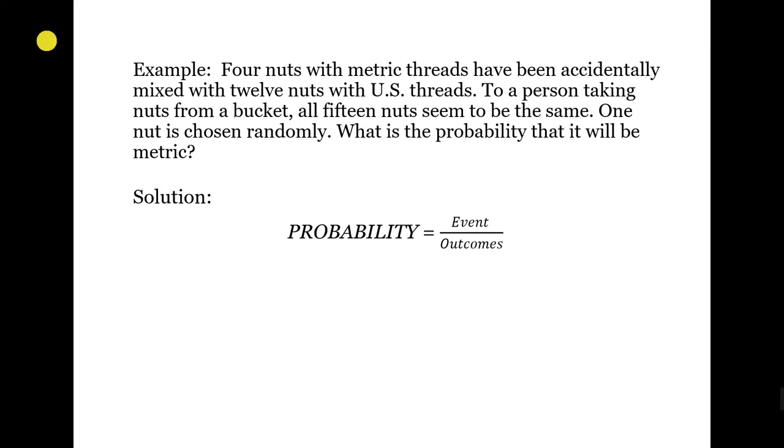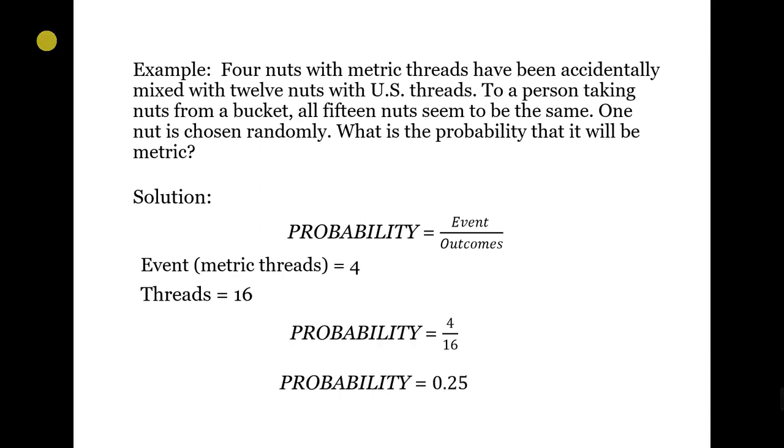We will use the formula for the probability, which is equal to the event over outcomes. For the nuts with metric threads, there are only 4, while the US threads have 12 units. That's why we have a total of 16 nuts. So the probability of metric is 4 over 16, or just 25%.